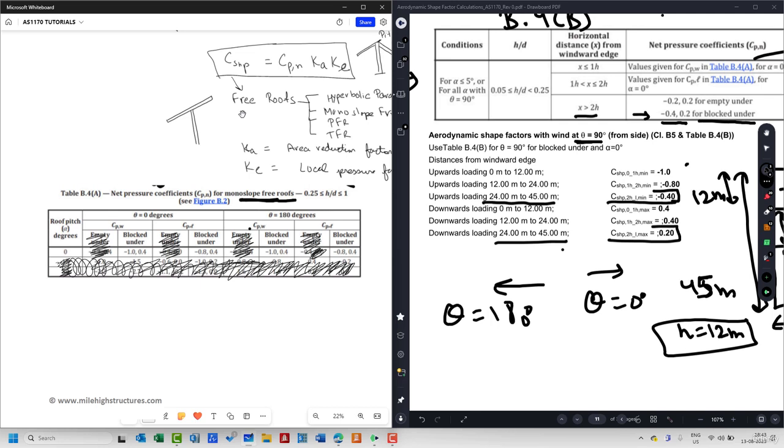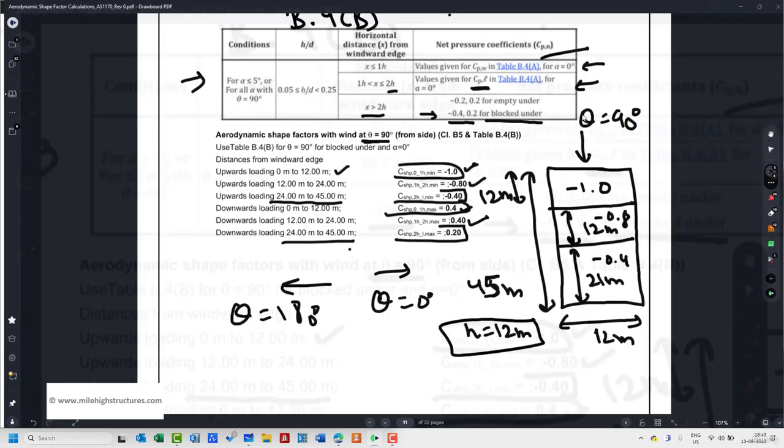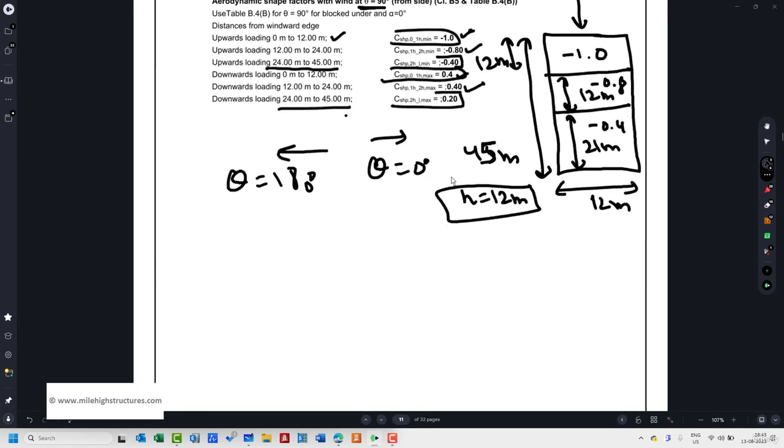See here that for x equal to 1h, that is x equal to 12 meters, we do need to refer to the CPW values. In our case, CPW values are minus 1 and plus 0.4. So these two values are also understood. After that, for 12 to 24 meters, we do need to refer to the CPL values. Here we can see minus 0.8 and plus 0.4. So this is how we can simply calculate the values for theta equal to 90 degree also.